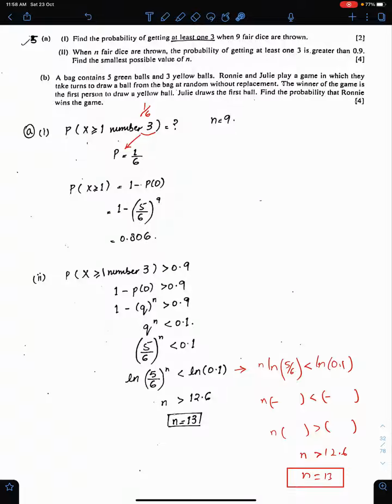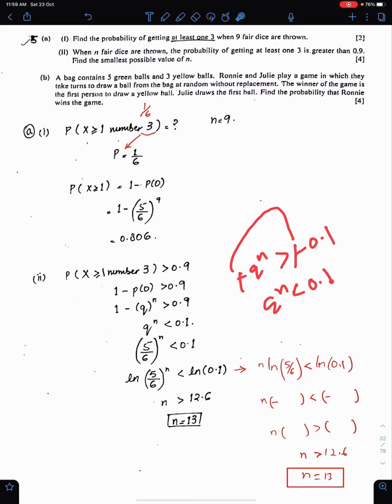Now this will become 1 minus Q power N greater than 0.9. So Q power N less than 0.1. When you shift 1 to the other side, you will get this thing. When you cancel both negatives, then the sign will be opposite. So we have this thing here. And the value of Q is 5 upon 6.